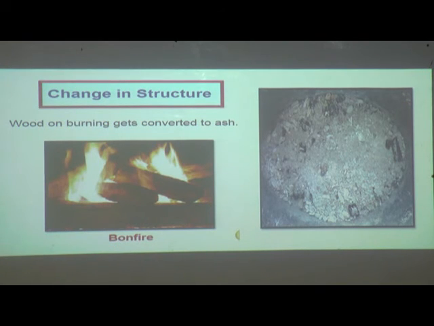Now we are going to see change in structure. Wood on burning gets converted into ash. Okay, so this is a bonfire, and when the wood is burned, it gets converted into ash. Its structure is totally changed.